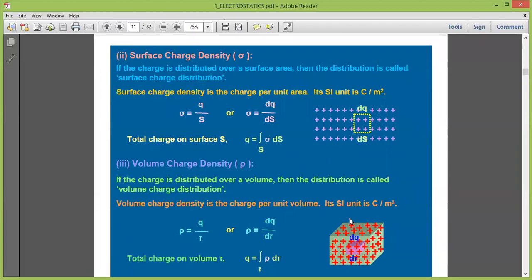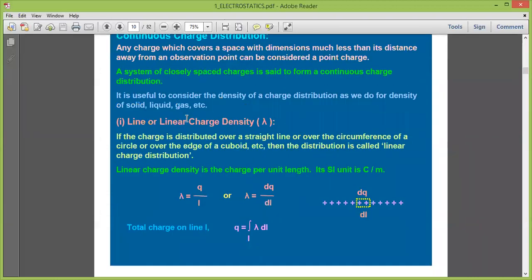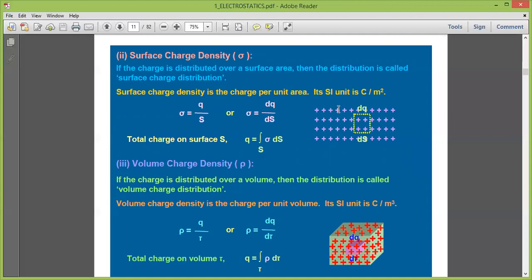Similarly, in the two-dimensional case, we have the surface charge density. In the one-dimensional case, we call it linear charge density or line charge density. If a charge is distributed in an area, then we use the term surface charge density. So consider the charge is distributed over a surface area. Then the distribution is called surface charge distribution. In this case, we need to find the surface charge density, which is the charge per unit area.